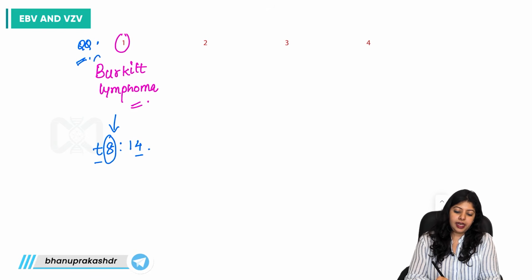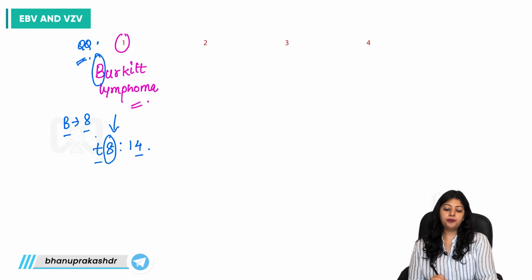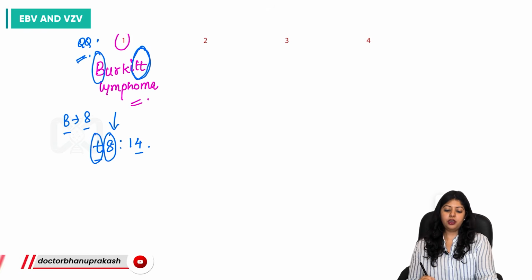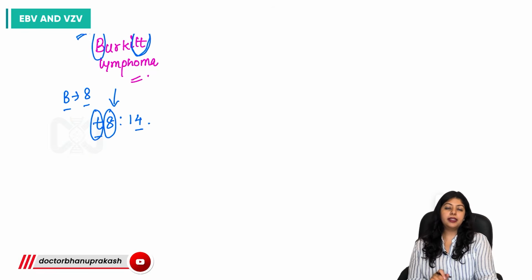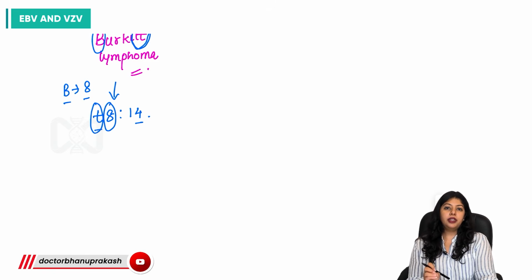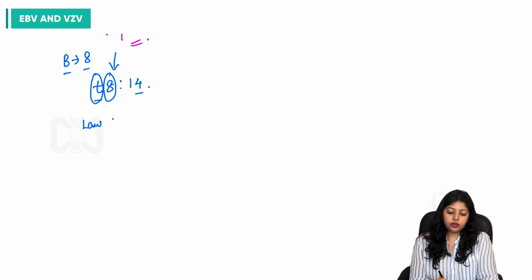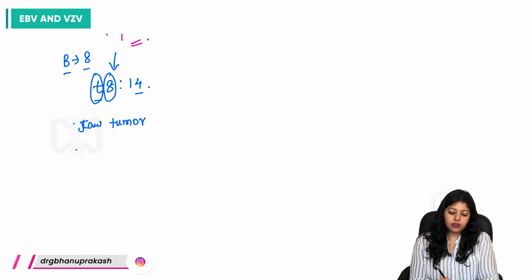8 and B. So can we write 8 for B? And T, it is the double T that we have in Burkitt lymphoma. So it is the most common defect or mutation which occurs in Burkitt lymphoma. It is nothing but a jaw tumor affecting young children